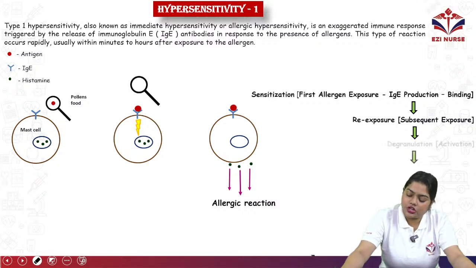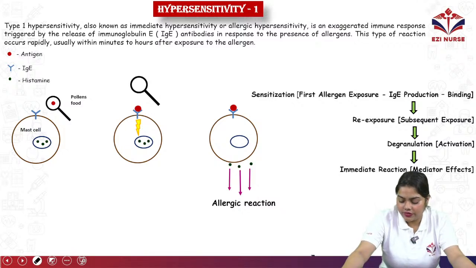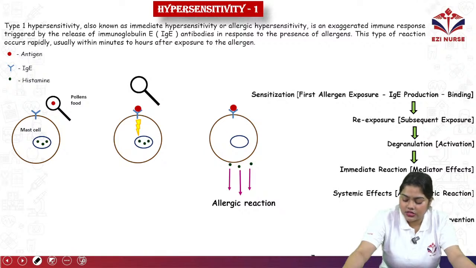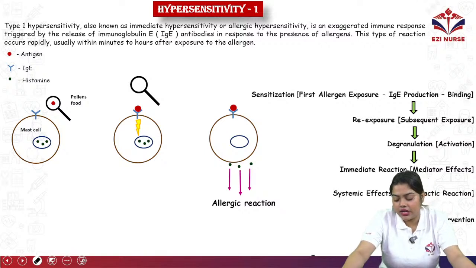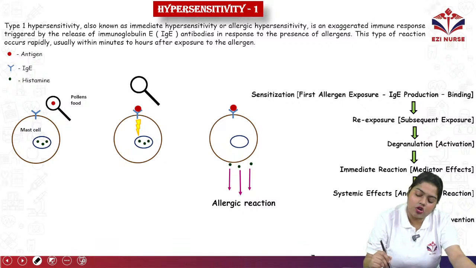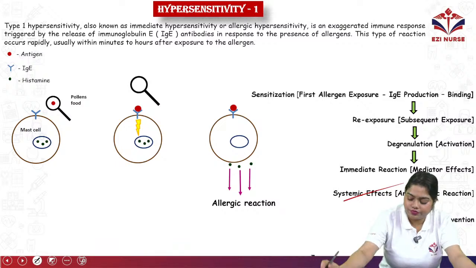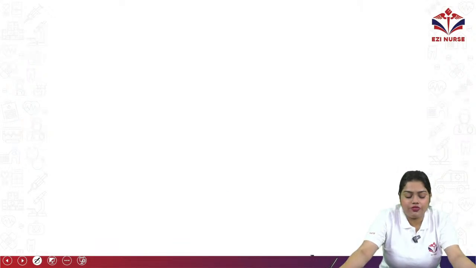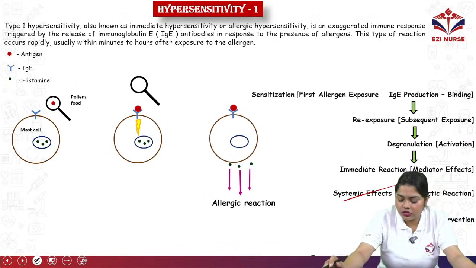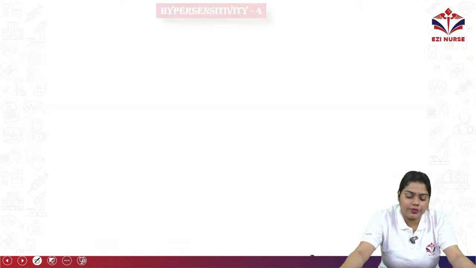Then re-exposure or subsequent exposure. Then degranulation or activation, immediate reaction or mediator effects. Then we have systemic effects or anaphylactic reaction. Here we can get shock as well. Okay, in this phase we can get shock also. Lastly, the resolution or the intervention. Okay, so this is hypersensitivity 1.